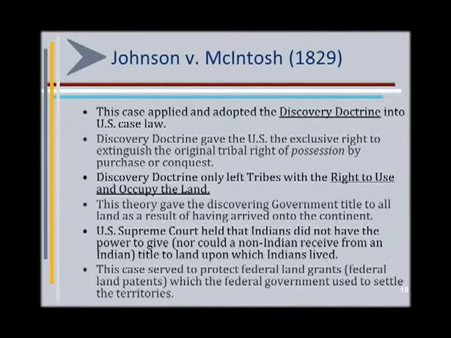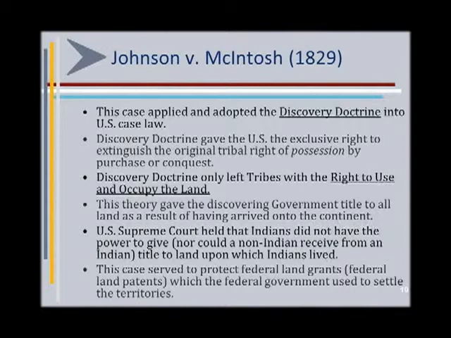When talking about sovereignty and governance within Indian country, federal Indian law often comes into place. There are 3 primary cases which are the starting point for talking about tribal governance and tribal sovereignty. Those cases are considered the Marshall Trilogy. The first of those cases is the Johnson v. McIntosh case of 1829. This case is where the doctrine of discovery was first applied.